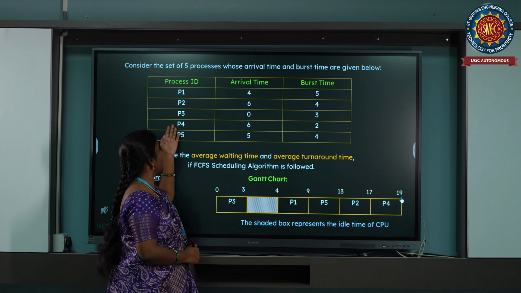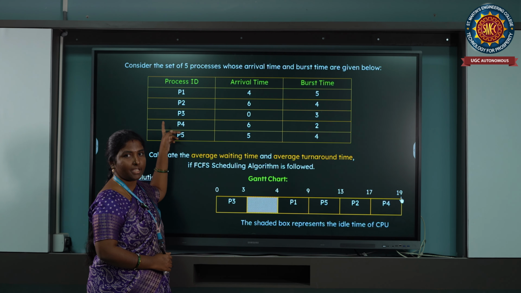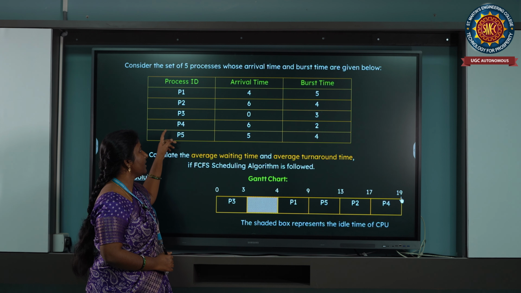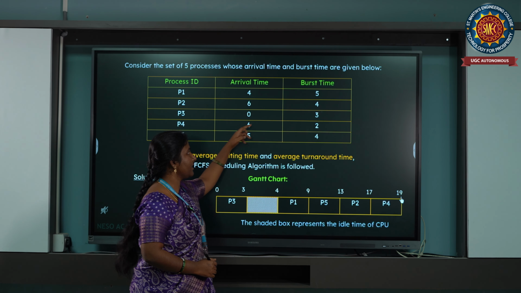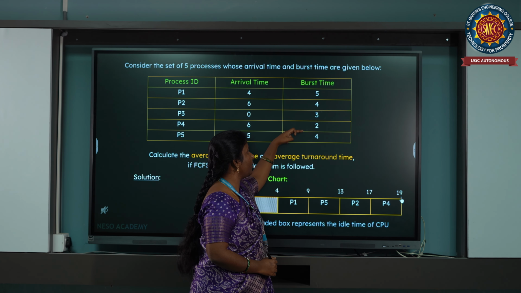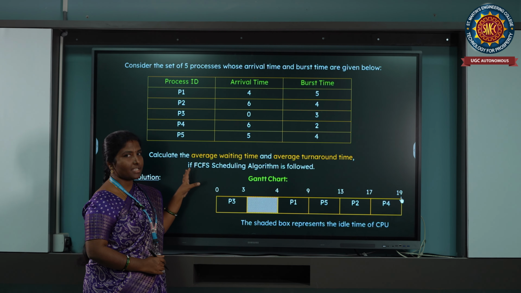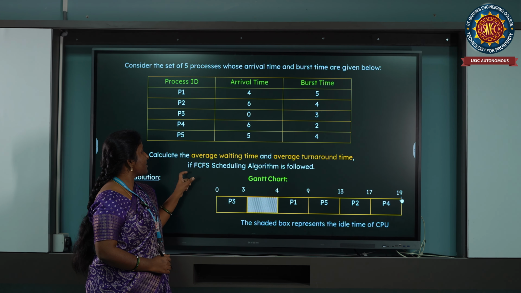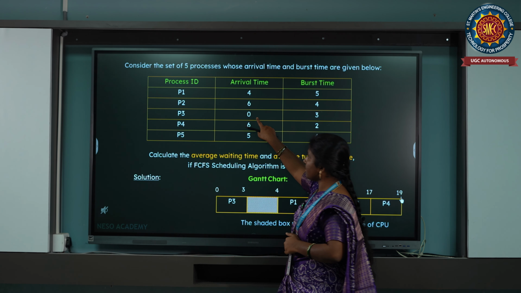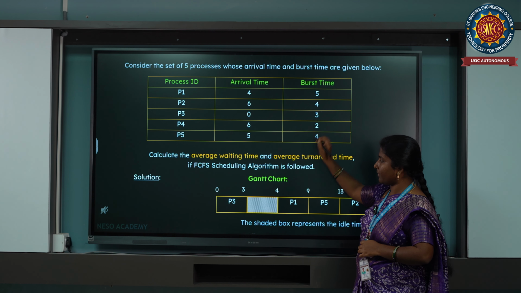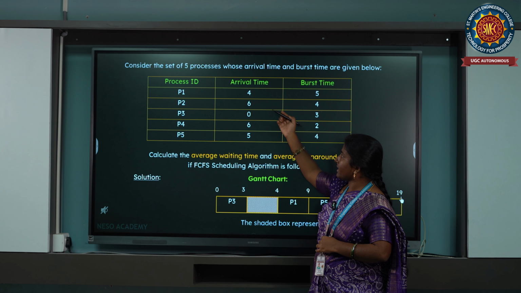Here we have considered 5 processes which we are solving with the FCFS algorithm, that is the first come first serve scheduling algorithm. The arrival times are given as 4, 6, 0, 6 and 5, and their burst times are given as 5, 4, 3, 2 and 4. So we have to assign these processes according to the FCFS algorithm. The first process we assign is P3, because the arrival time of P3 is 0 and it is taking 3 milliseconds of time.